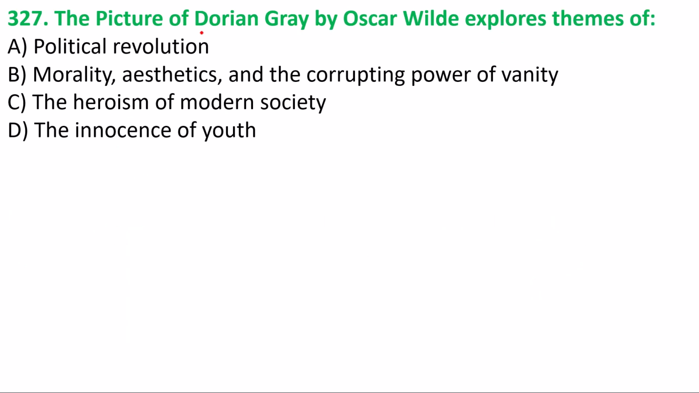327 we have the question. The Picture of Dorian Gray by Oscar Wilde explores the theme of what? Friends, the last three or four questions we had discussed the themes and main important points of works written at the time of the Victorian or Elizabethan era or modern age. This is also the same kind of question, related to the theme of an important work, The Picture of Dorian Gray, a work of Oscar Wilde. What was the theme discussed here? Option B is the correct answer: morality, aesthetics, and the corrupting power of vanity. Option B is the answer to question number 327.